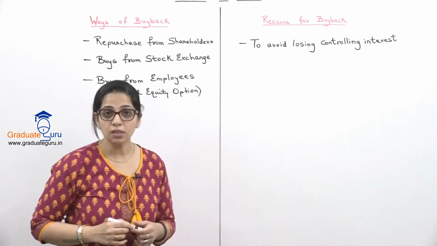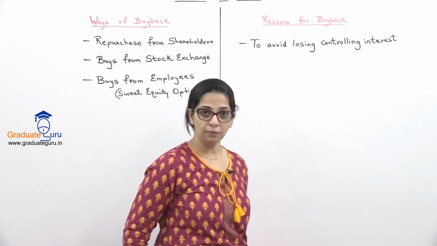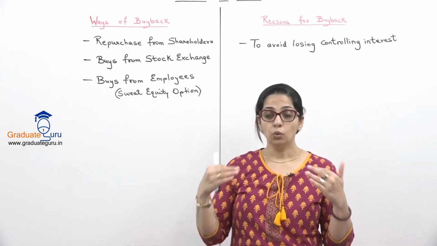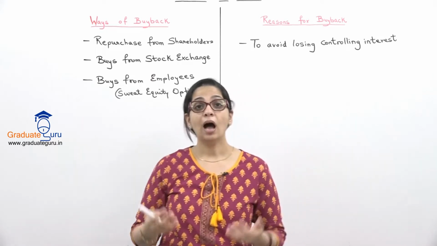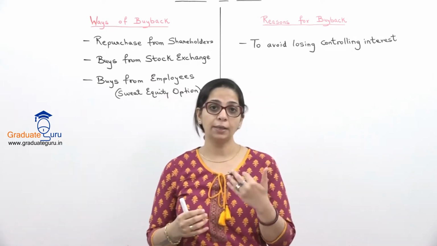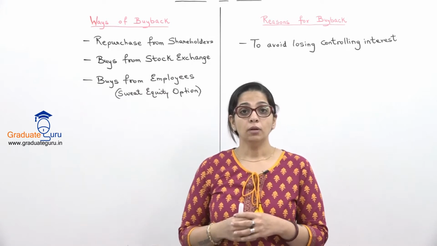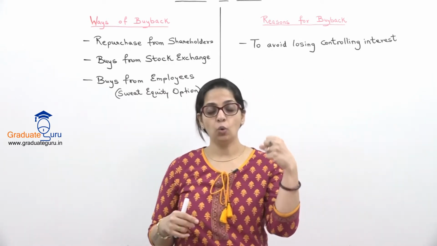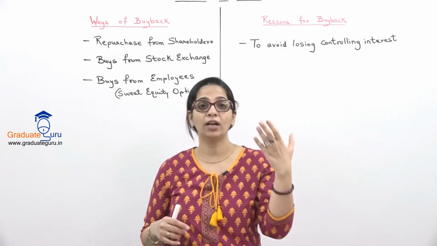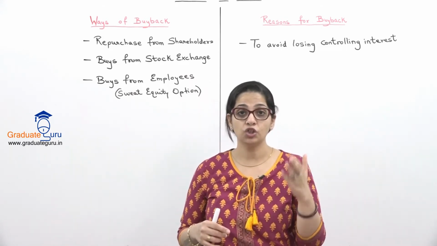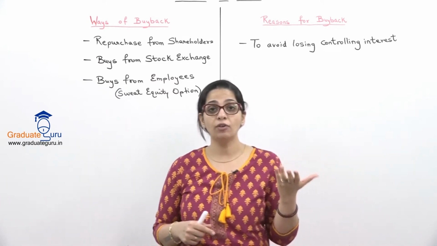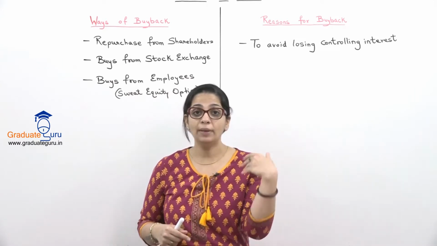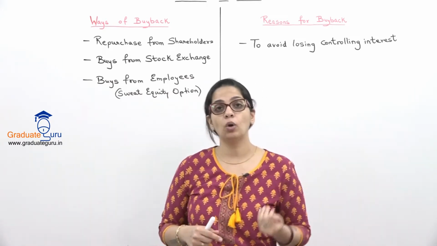Sometimes what happens is that हमने कंपनी शुरू की, we are the founders of the company. Our company grew big. We started selling shares to the outsiders. Outsiders started buying these shares. और हमें लग रहा है कि हमारा जो कंट्रोल है कंपनी पे, to have a control on the company, you need to have at least 51% shares of that company. Then you have a controlling interest in that company. Means my decisions will be accepted. Okay, that is controlling interest.